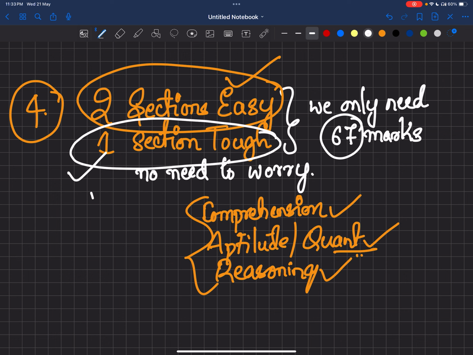Definitely, the outcome will be that you'll be solving at least 50 questions. You'll be crossing the 67 marks. Ultimately we need only 67 marks, right? So whether one section is tough or 2 sections are tough, we need to score only 67 marks.